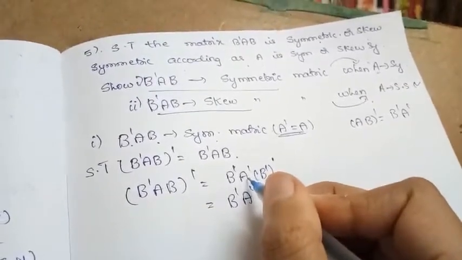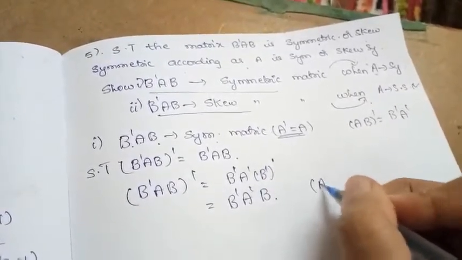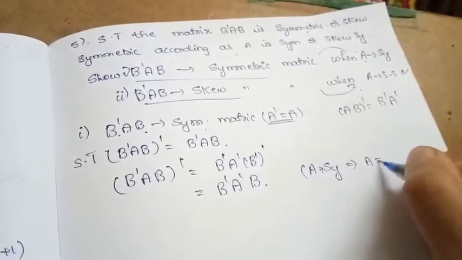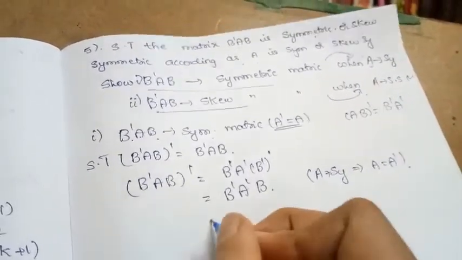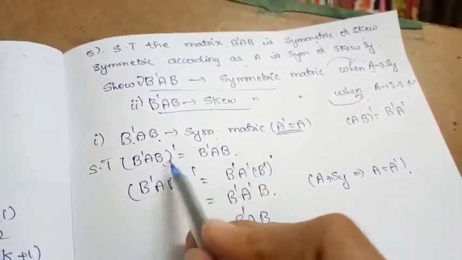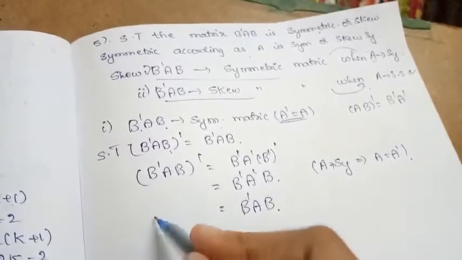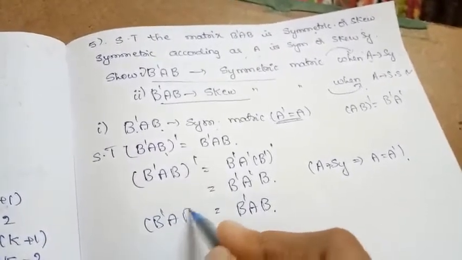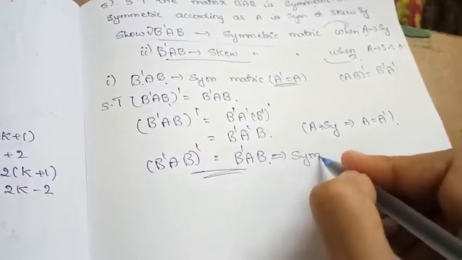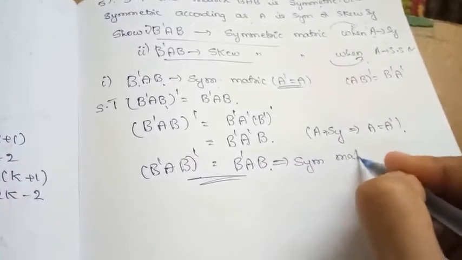But what is the condition here? They said that when A is symmetric. When A is symmetric, what does that imply? A is equal to A transpose. So that is nothing but B transpose AB. So this is what we need to show, right? So we got B transpose AB whole transpose is equal to B transpose AB. This implies that B transpose AB is a symmetric matrix.